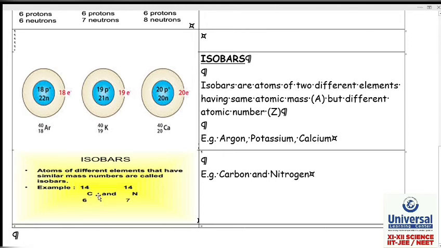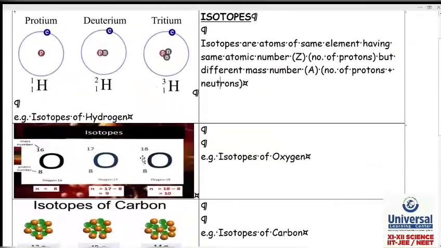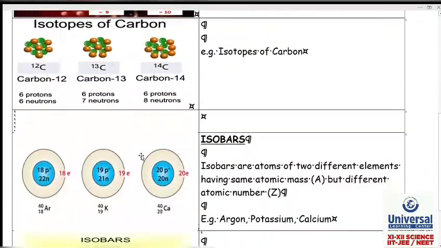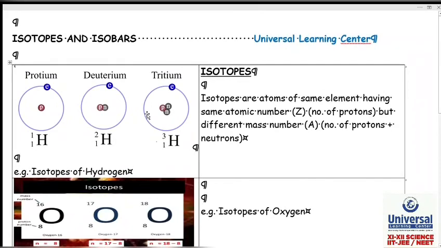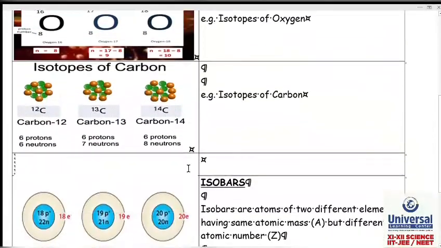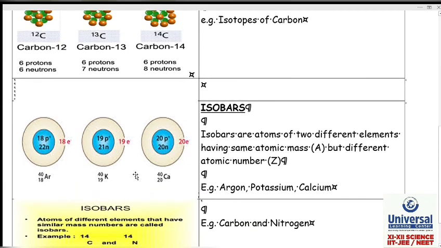Again look here, carbon and nitrogen: atomic mass is the same, see 14, 14, but atomic number is different. So we can call these isobars because the atomic mass is the same. So I hope everything is clear about isotopes and isobars. So remember, isotopes are related to the same atomic number and isobars are related to the same atomic mass.